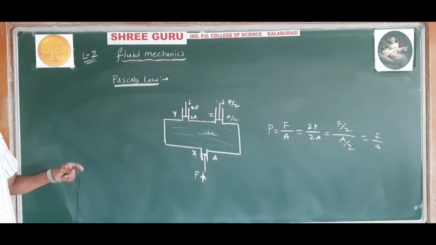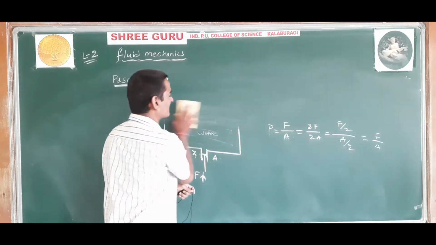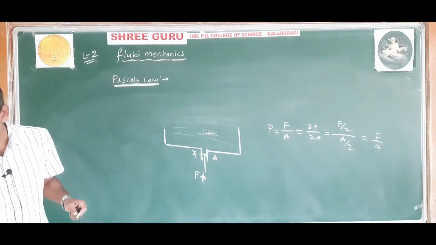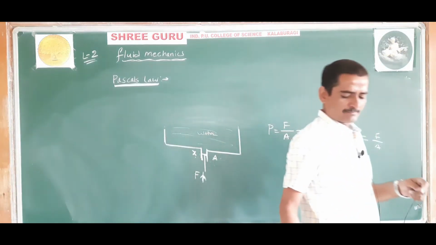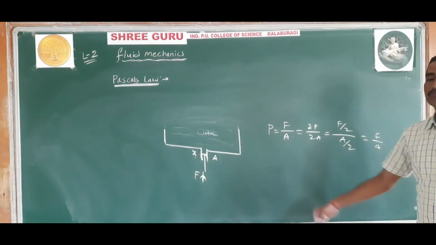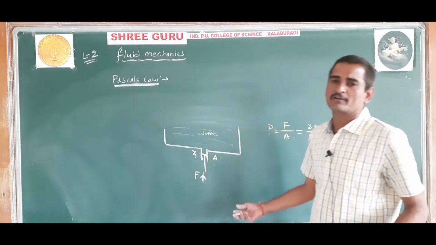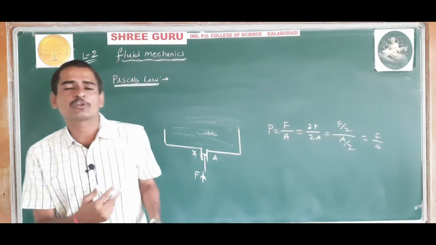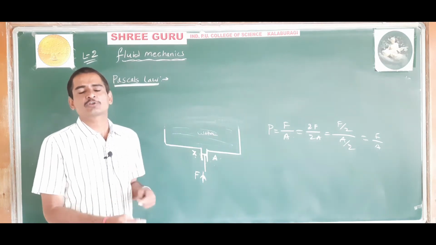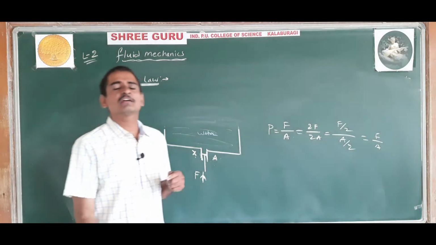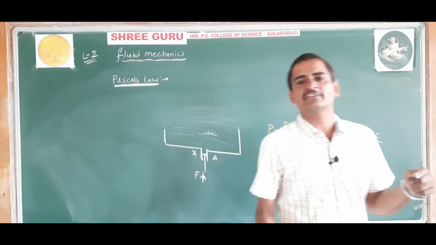So this is Pascal's law. This is how we can understand Pascal's law very easily. So what does Pascal's law tell? Pascal's law tells that the pressure at every point of a liquid in equilibrium at rest will remain constant if gravity effect is neglected.